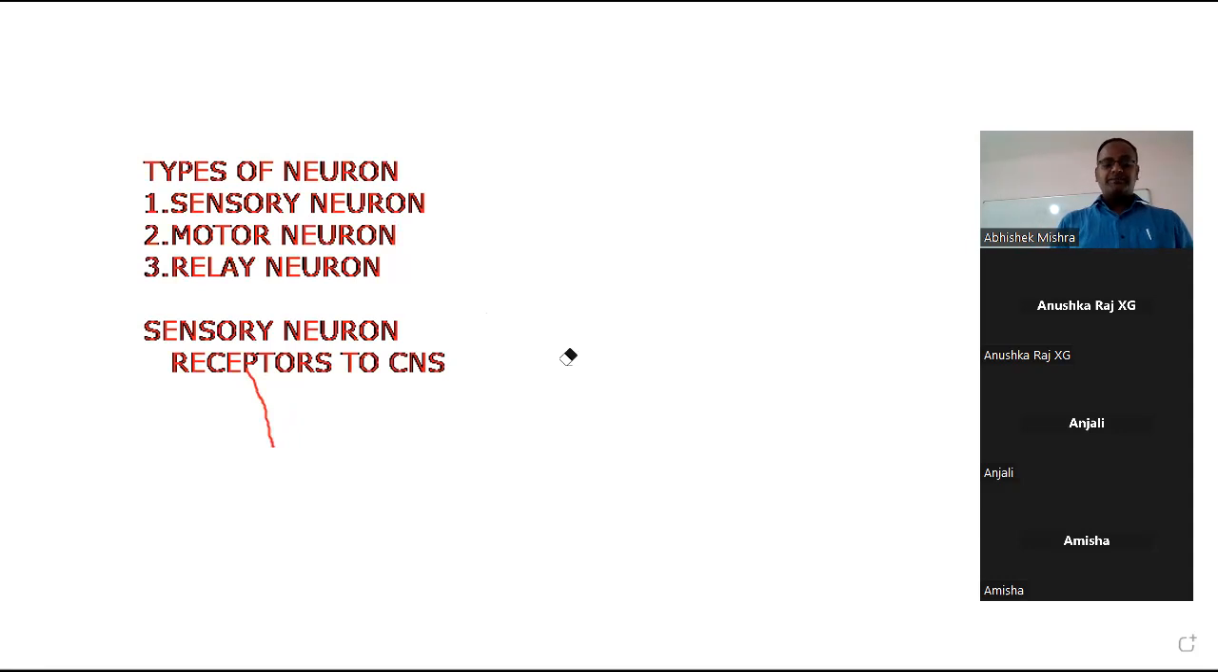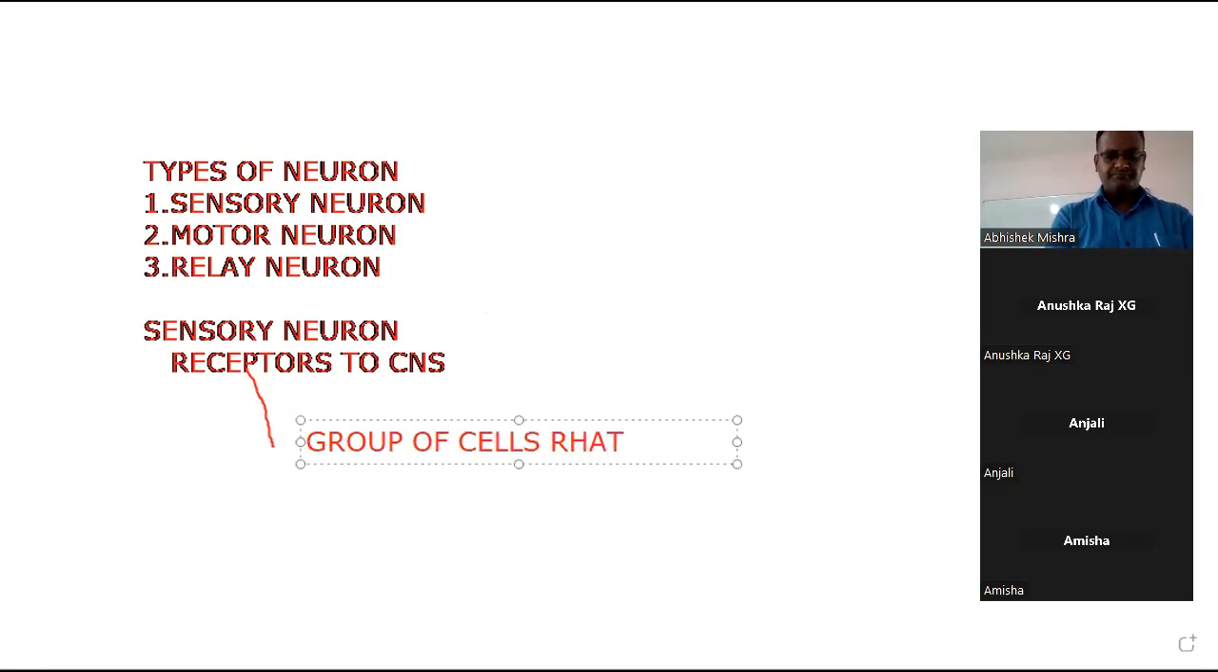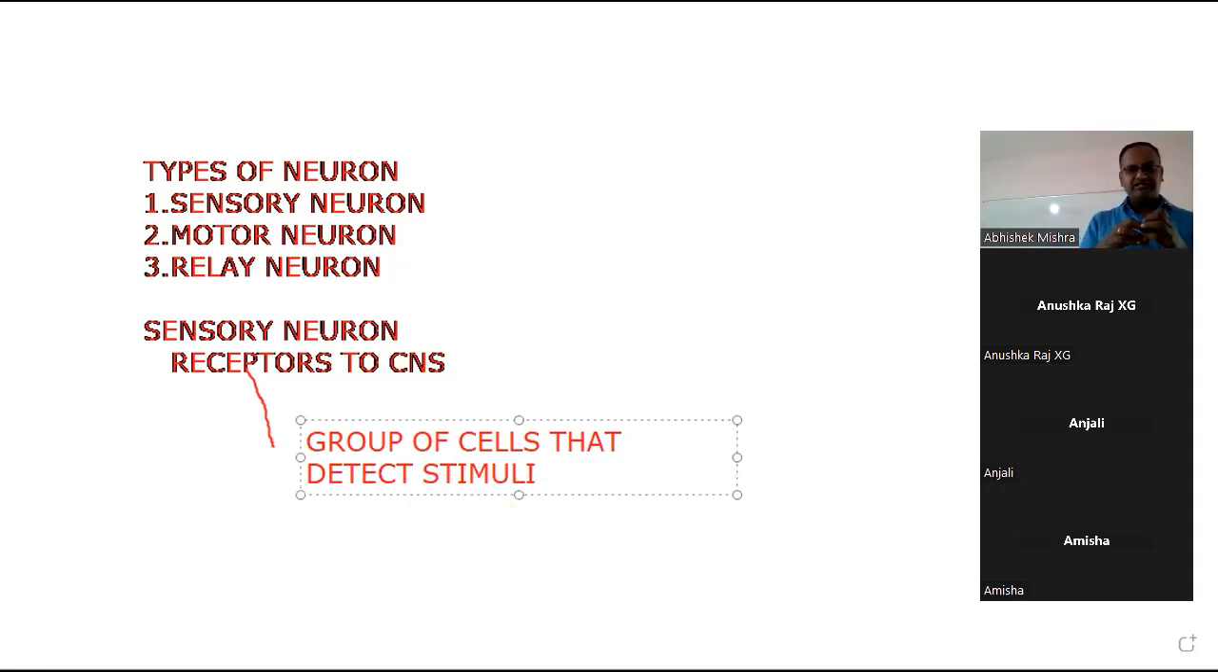So receptors are a group of cells. I'm writing over here: receptors are a group of cells that detect stimuli. Did you understand what receptors are? Receptors are the group of cells that will detect that the water is hot, and they will pass the message to the CNS. So you can understand the component of the CNS. What is CNS? Central nervous system.